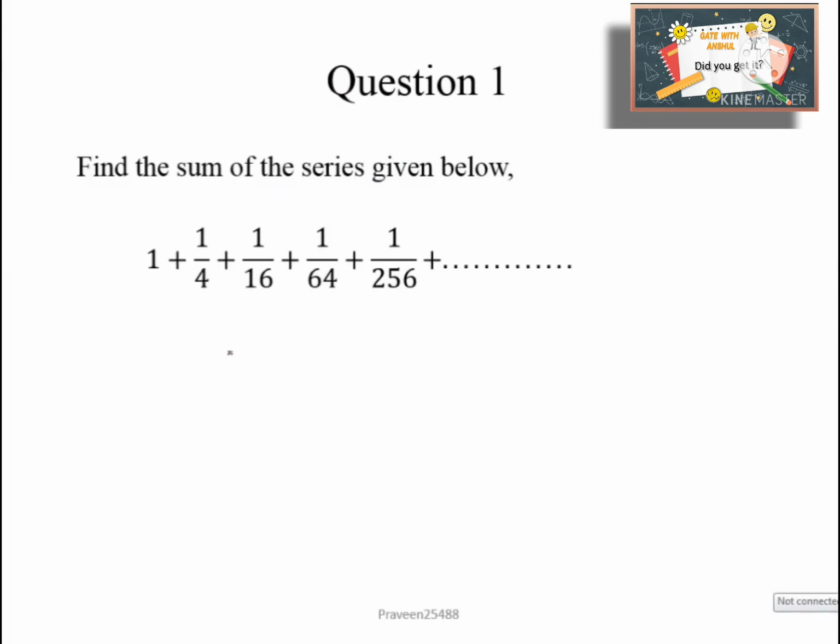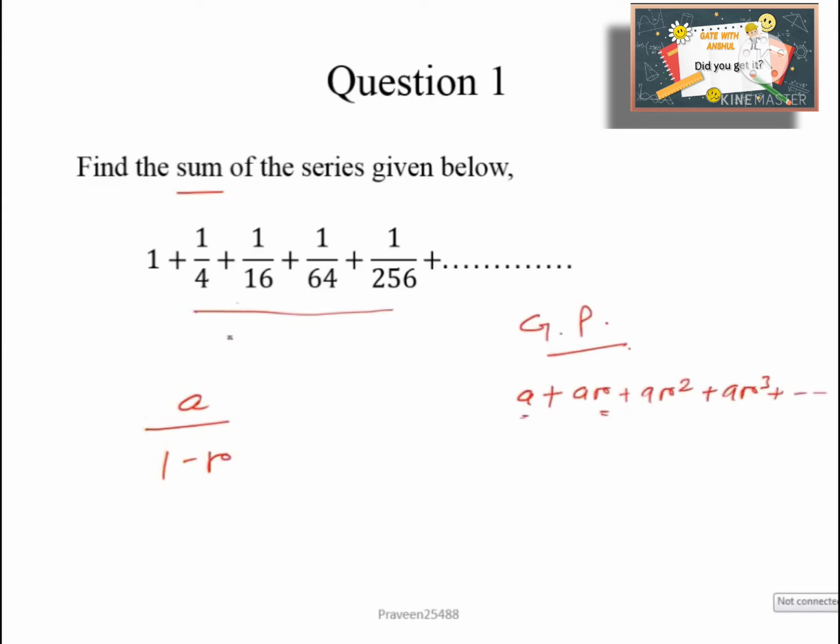Question number 1, find the sum of the series given below. Here you can see it is a geometric progression series which looks like this: a plus ar plus ar square plus ar cube and so on. So this r is nothing but a common ratio and a is the initial number. It is asking for the sum of the series. We know the sum of an infinite series is a upon 1 minus r.